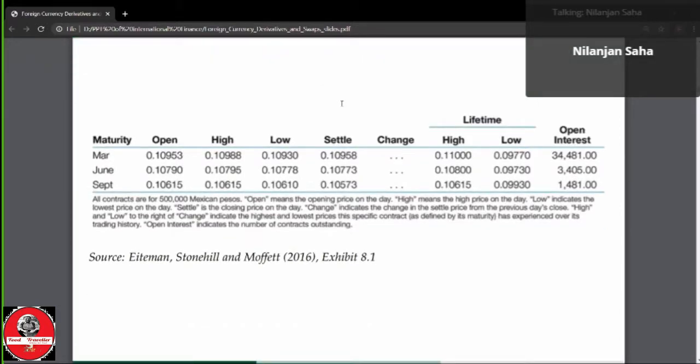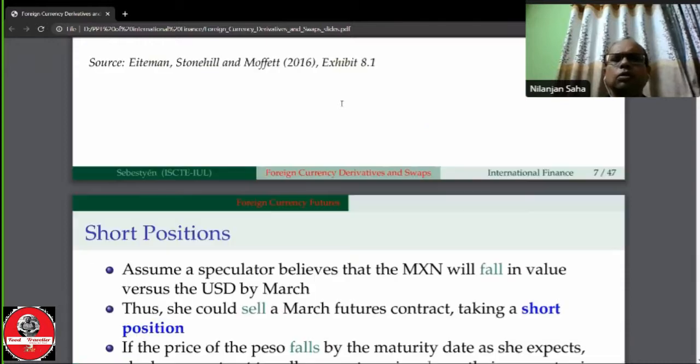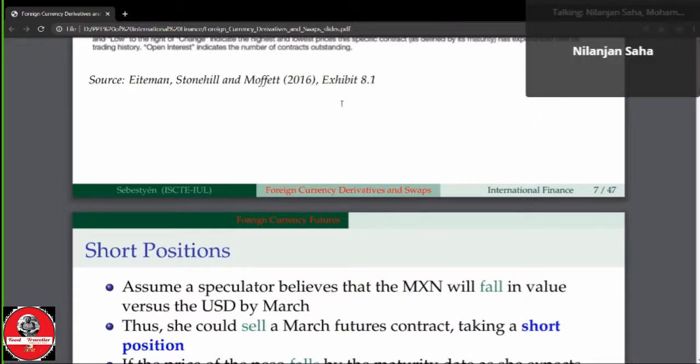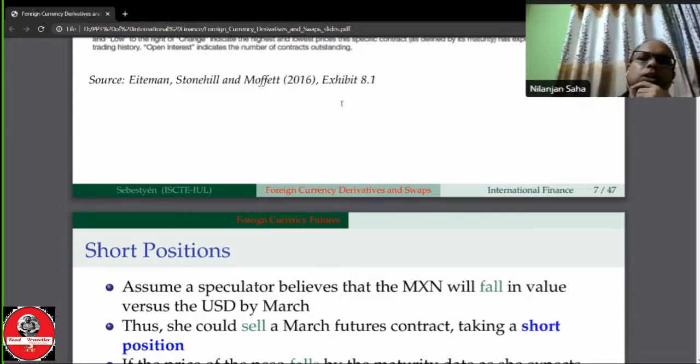When we use the forward contract, and we are making transactions for the forward contract, we take two positions. One position is called the short position, another is called the long position. Short position means when we want to sell something through the forward contract. When we buy something, that means we are taking a long position. Is it clear what is the short position and what is the long position?